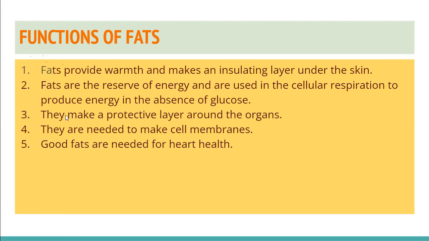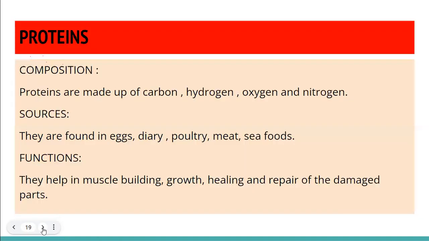And the fats are important. They make a protective layer around our organs, like our kidneys are totally wrapped inside a thick layer of fat for protection. The cell membranes are made up of fats and proteins, and our heart and arteries need good fat for their health. Fats also provide insulation to the body: all under our skin, over our flesh, there is a thin layer of fat which acts as an insulator.